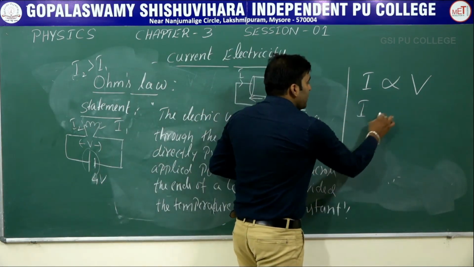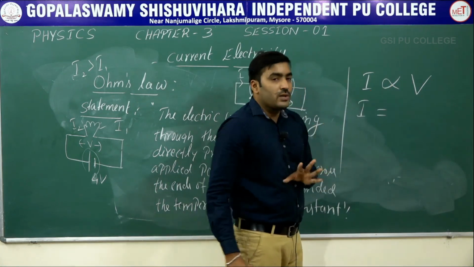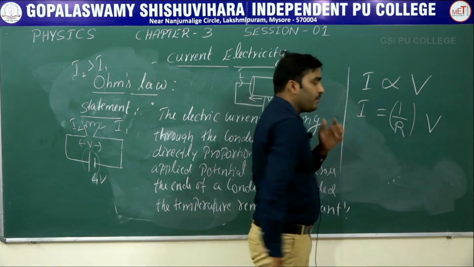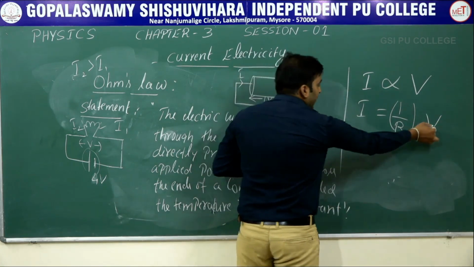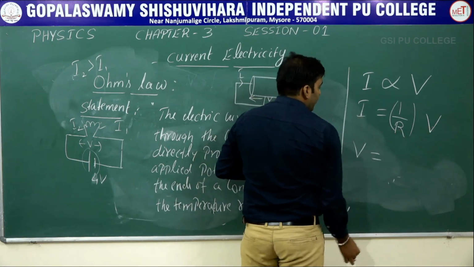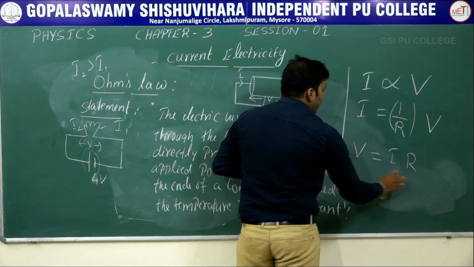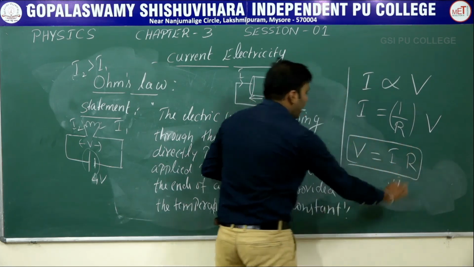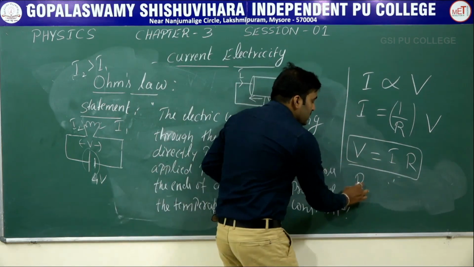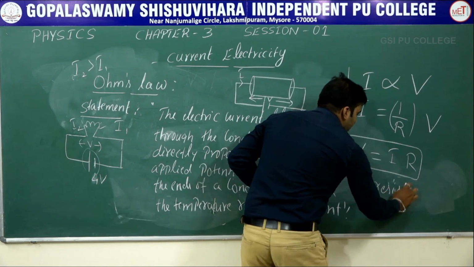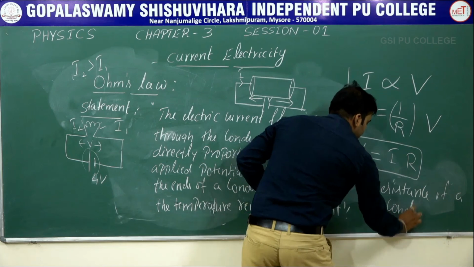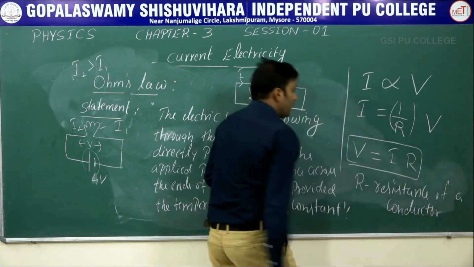Now let us write a proportionality constant by removing the proportional sign. I will write that constant as 1 by R, so I equals 1 by R into V. If I rearrange the equation and take R to the left hand side, we get V equals I into R, where R is called the resistance of a conductor.